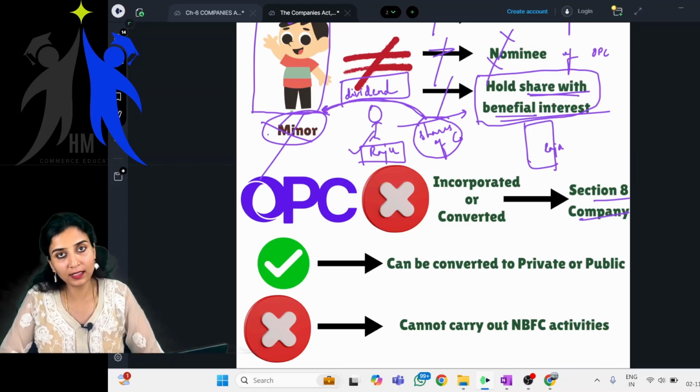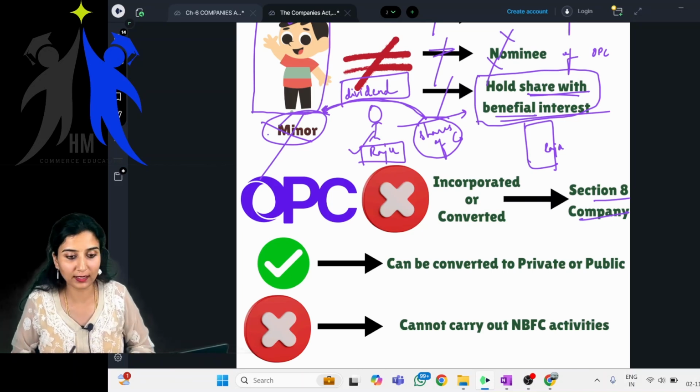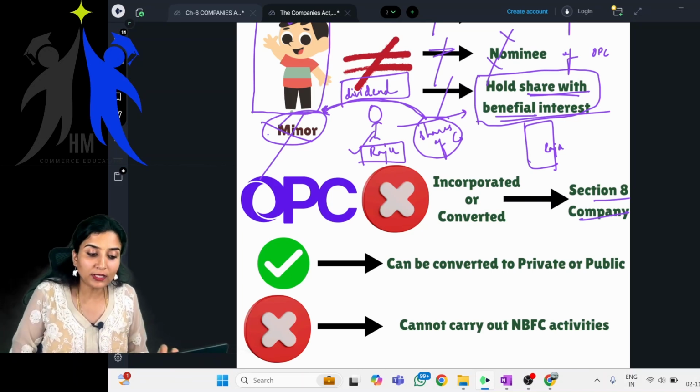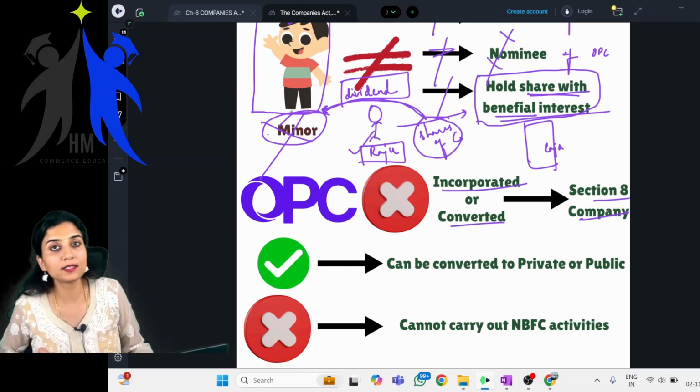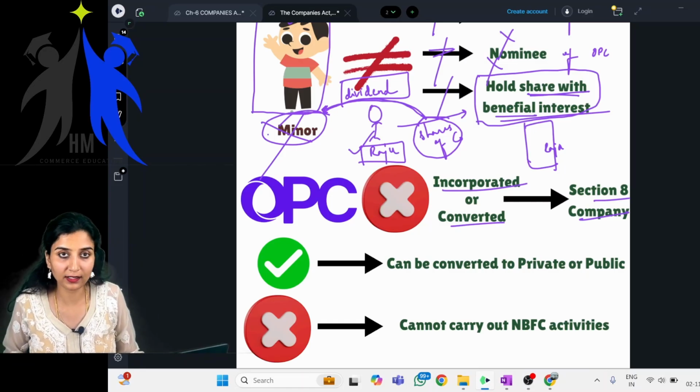You will be learning that as well in this Companies Act in your CA foundation. We will do that as well. So OPC. Now these OPCs cannot be incorporated, or once incorporated cannot be converted into Section 8 companies. Getting it clear?